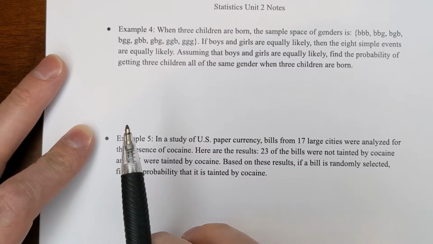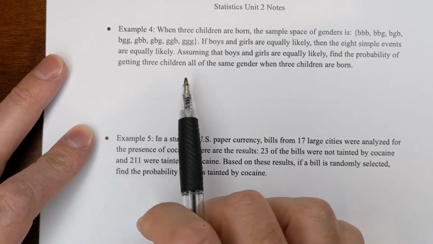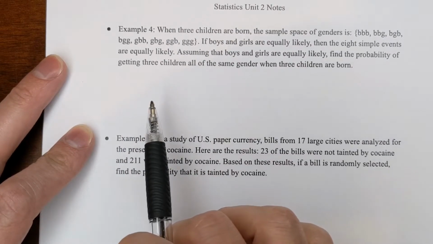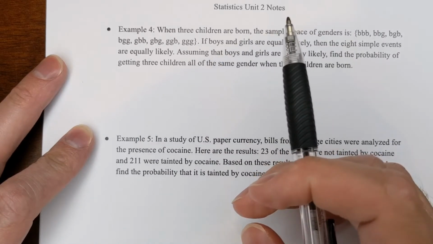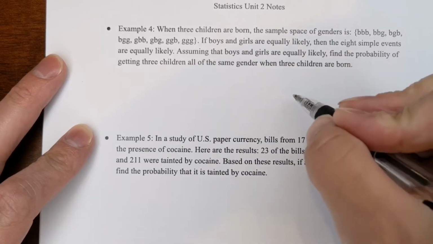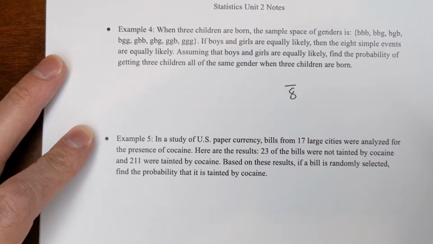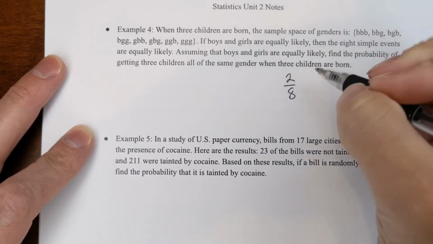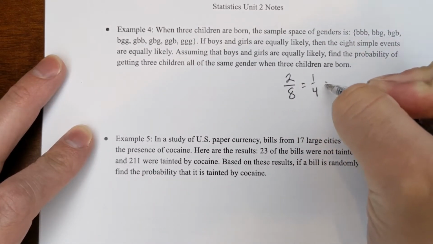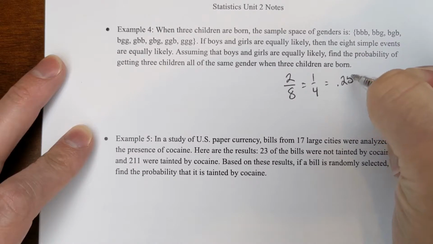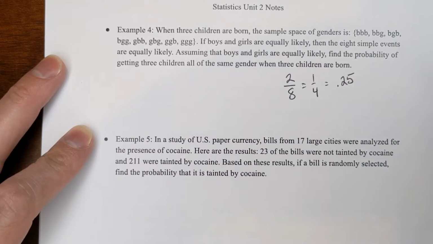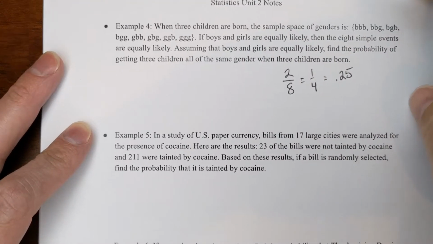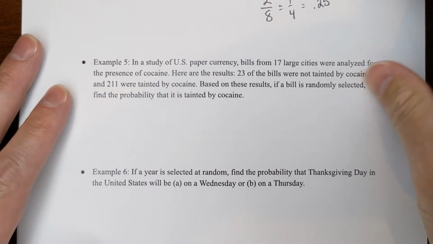Assuming that boys and girls are equally likely, find the probability of getting 3 children, all of the same gender, when 3 children are born. So there's 8 possible ways that you can have 3 kids, and there are 2 of them give you all kids of the same gender, triple boys, triple girls. So that's 1 in 4, or 0.25 is the probability.